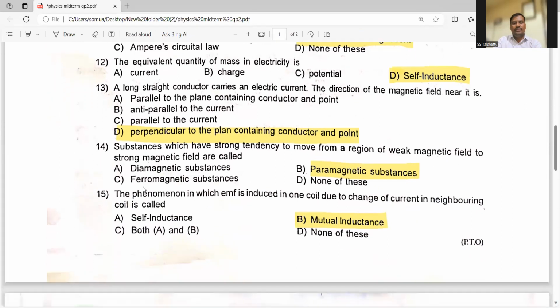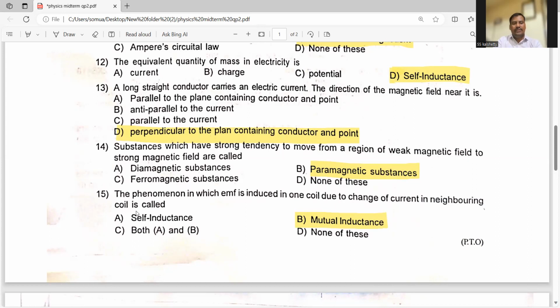Okay, now 14th question we'll discuss. The substances which have a strong tendency to move from a region of weak magnetic field to strong magnetic field are called what? Paramagnetic substances are weakly attracted by magnets, so they move from a region of weak magnetic field to strong magnetic field, right? So option B is the right answer, paramagnetic substances.